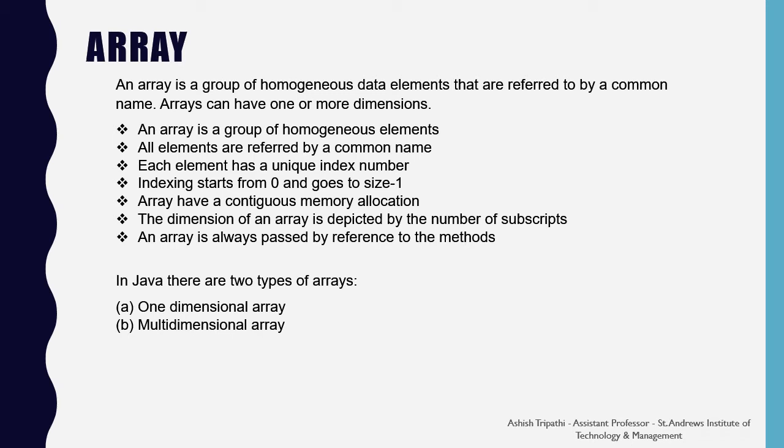The dimension of an array is depicted by the number of subscripts. For example, if you are making a one-dimensional array, then you have to provide only one subscript, that is, in the square bracket. Or if you are making a two-dimensional array, then you have to provide two subscripts, that means two square brackets. An array is always passed by reference to methods. So, array objects are always passed by reference to functions. In Java, there are basically two types of array, that is, a one-dimensional array and a multi-dimensional array.